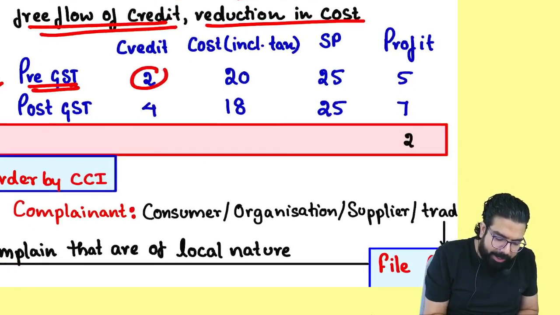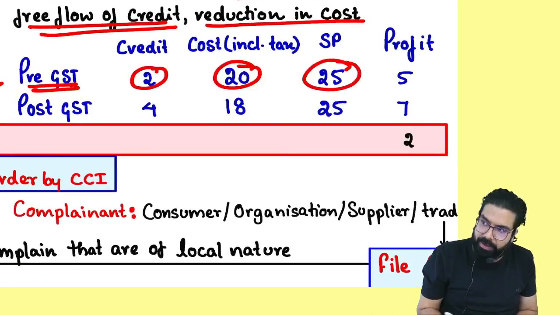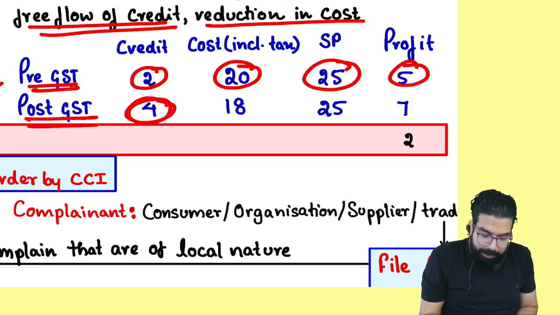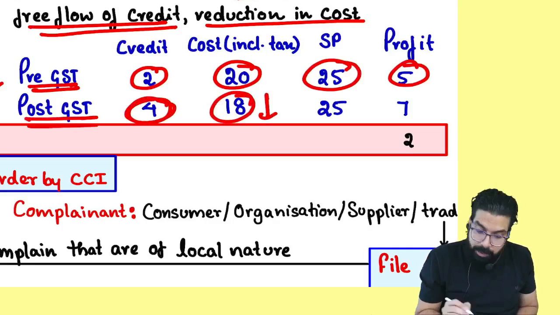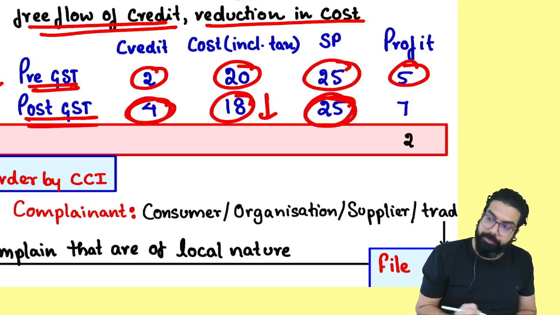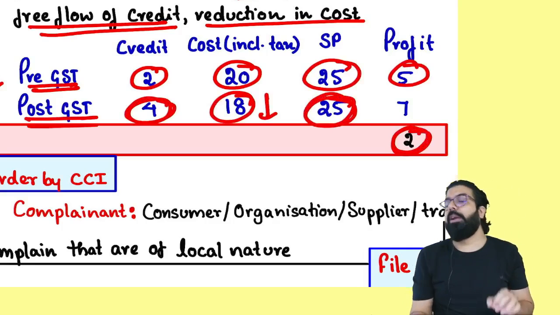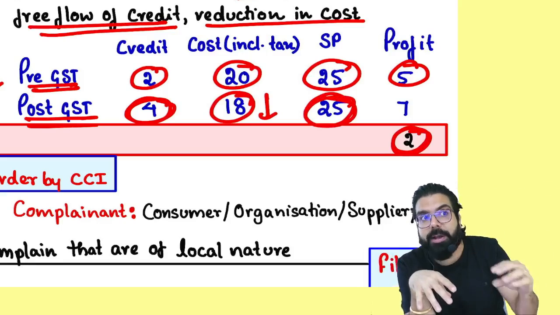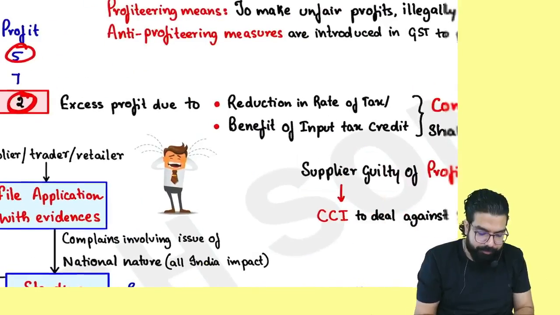Prior to GST, credit was 2 rupees for an example. Cost used to be 20. Selling price used to be 25 and 5 rupees profit. Post GST, the credit is more. It means cost has come down by 2 rupees. But still they are selling at the same price. It means they are making extra profit. Baba, the benefit of GST should be given to the customer. You should reduce your price. If you are not doing, you are doing what, everyone?